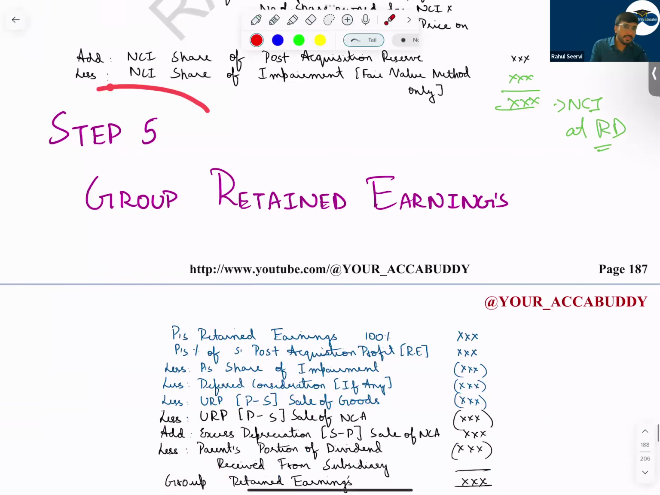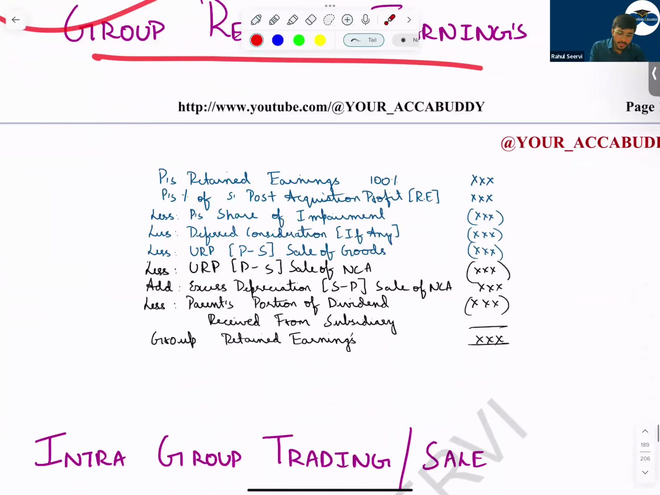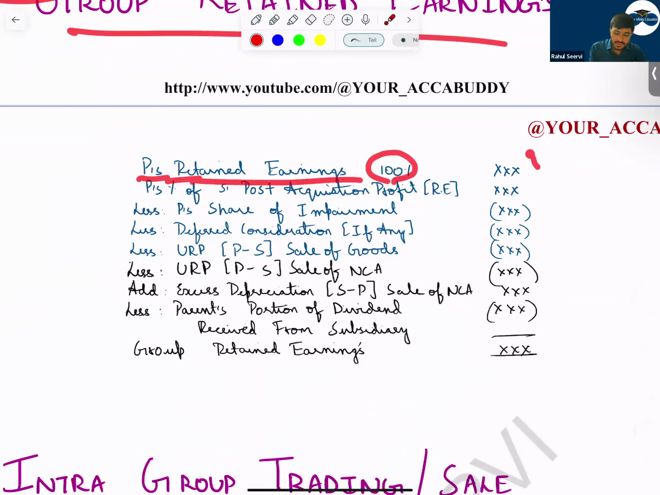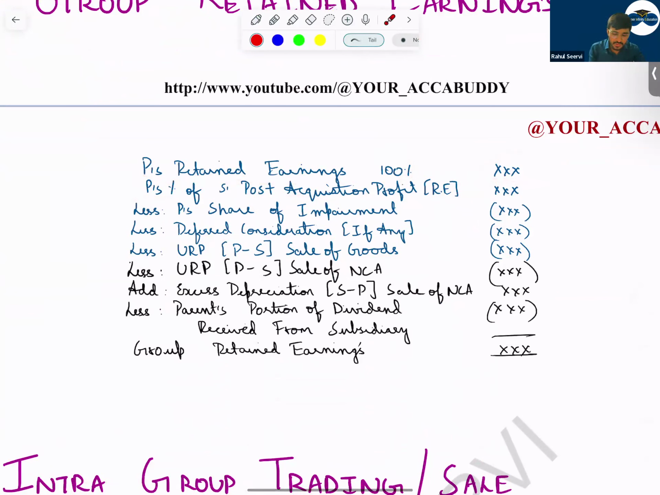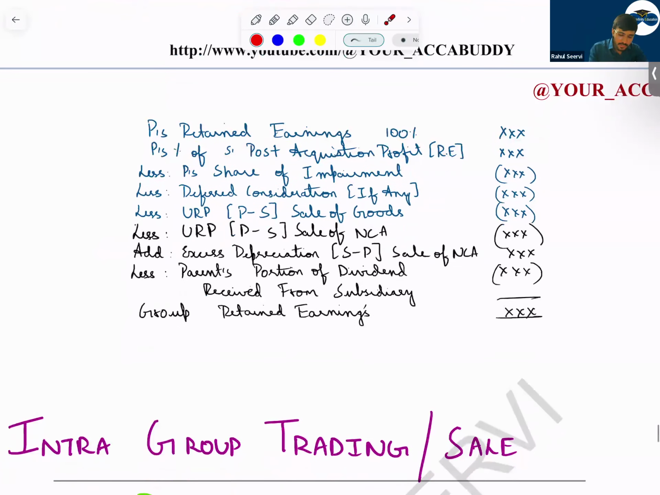Then coming to the last step, step number 5, group retained earnings. So what should we do here? You take P's retained earnings 100%. Then P's share of post acquisition profits in S company, less share of impairment. In case of full goodwill method, percentage you have to consider. In proportionate method, the full amount will be allocated. Then any deferred consideration and contingent consideration. If deferred consideration, the interest cost, you reduce here. Contingent consideration, you have to see whether the value is increasing or decreasing. You will do the adjustment. Then less URP and excess depreciation, we will do this now. So you'll get your group retained earnings. These were the 5 steps, which is very important.